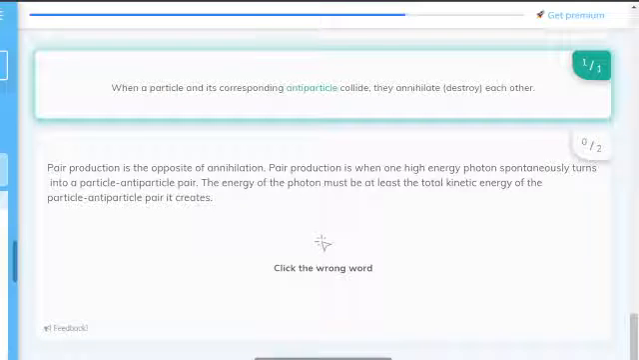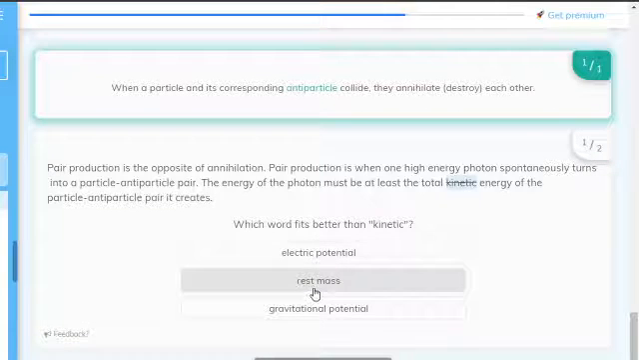The energy of the photon must be at least the total kinetic energy of the particle-antiparticle pair it creates. Pair production is the opposite of annihilation. Pair production is when one high energy photon spontaneously turns into one particle-antiparticle pair. The energy of the particles: I feel it's not kinetic energy. I feel it's something else. Yeah, rest mass.